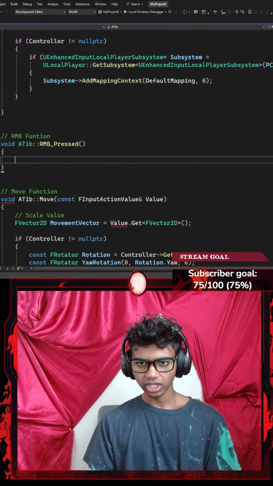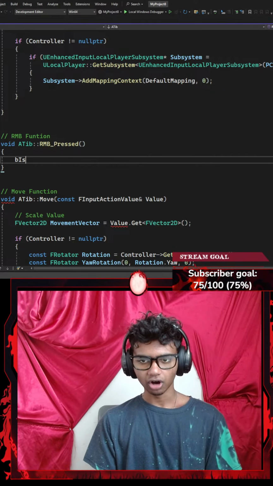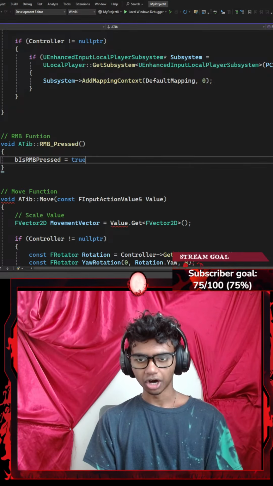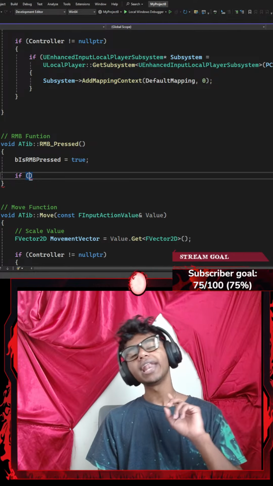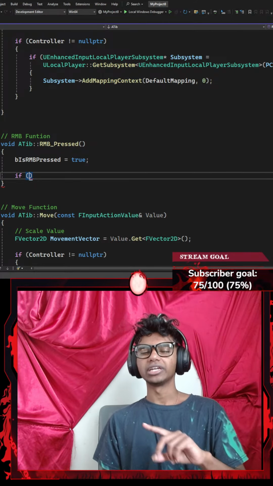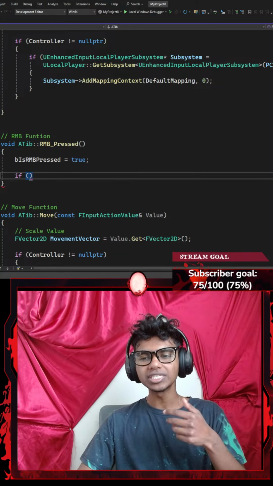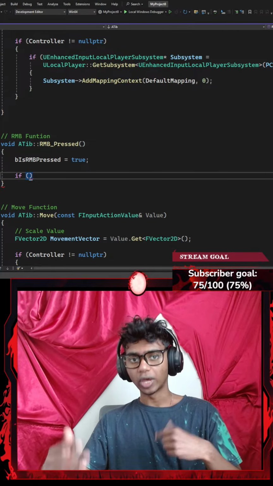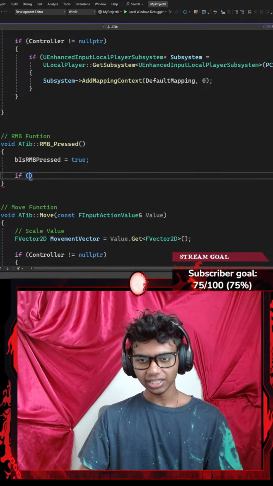What am I gonna do? Let's think. I'm gonna set my boolean variable of is RMB press to be equal to true. My RMB is being pressed right now. Then I'm gonna add an if statement. Now, adding the if statement here is completely optional. I don't want my user to be seeing my mouse pointer when my right mouse button is being pressed. When he turns, I don't want my mouse pointer to bother him. So I want to hide it at that time.